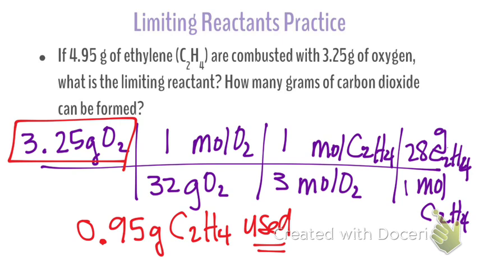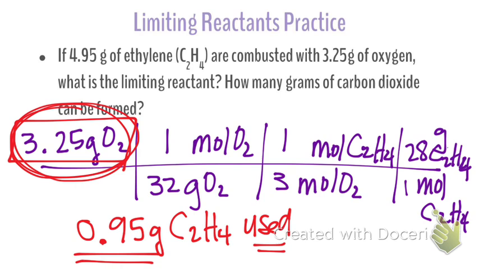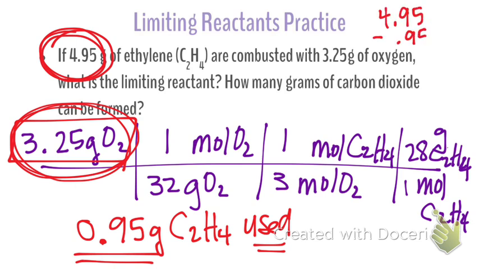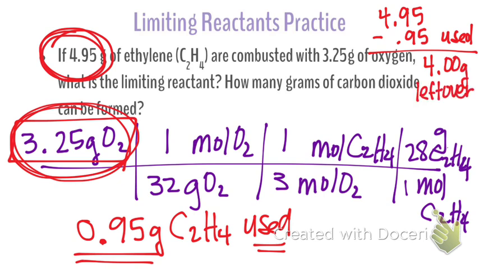Okay, this tells us that by using up all 3.25 grams of O2, I would need to have 0.95 grams of C2H4. And then you subtract that from the total? That's right. We started with 4.95 grams of C2H4. So I'll take 4.95 minus 0.95 grams used. Yes, and that gives me 4 grams left over. Right, we did that one without our calculator.